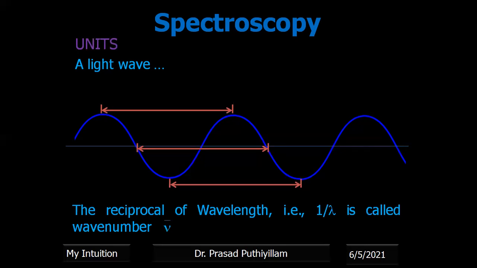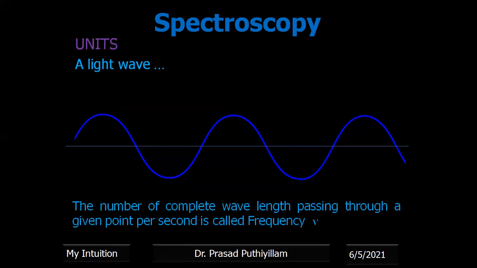Now the reciprocal of wavelength, that is 1 by lambda, is called the wave number, nu bar. The number of complete wavelengths passing through a given point per second is called frequency, which is represented as nu. That means how many complete cycles are present at a given point per second, we call it frequency.